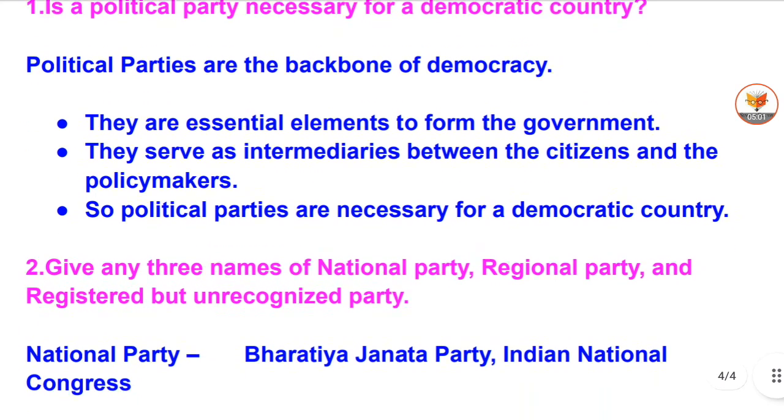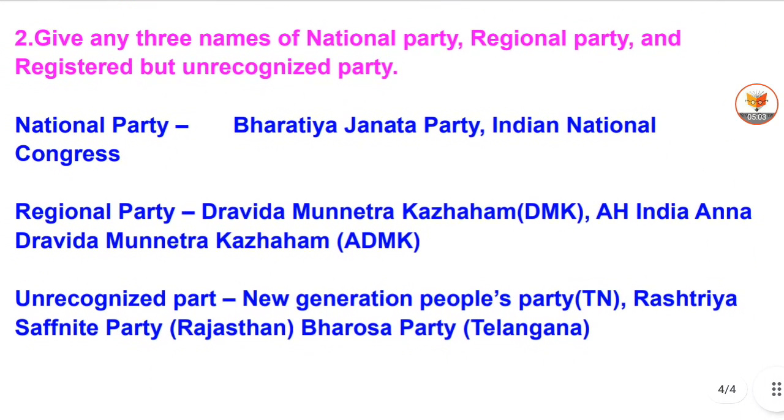2. Give any three names of national party, regional party, and registered but unrecognized party. National party: Indian National Congress, Bharatiya Janata Party. Regional party: Dravida Munnetra Kazhagam, DMK, All India Anna Dravida Munnetra Kazhagam, ADMK. Unrecognized party: New Generation People's Party, Tamil Nadu; Rashtriya Samajik Party, Rajasthan; Bharosa Party, Telangana.